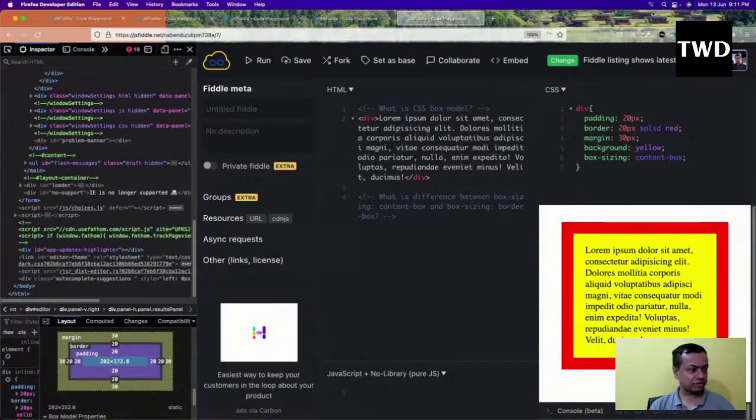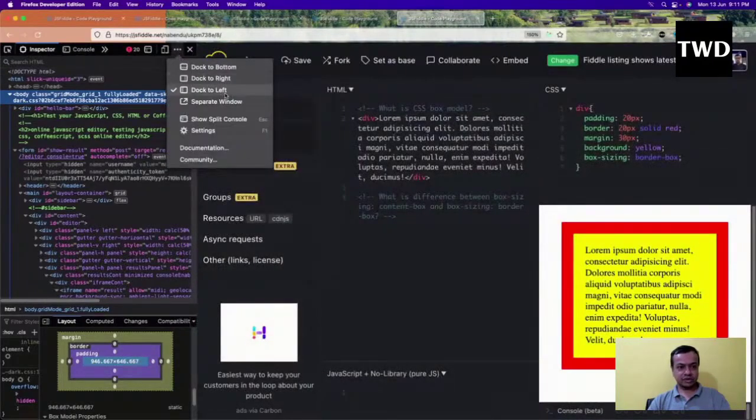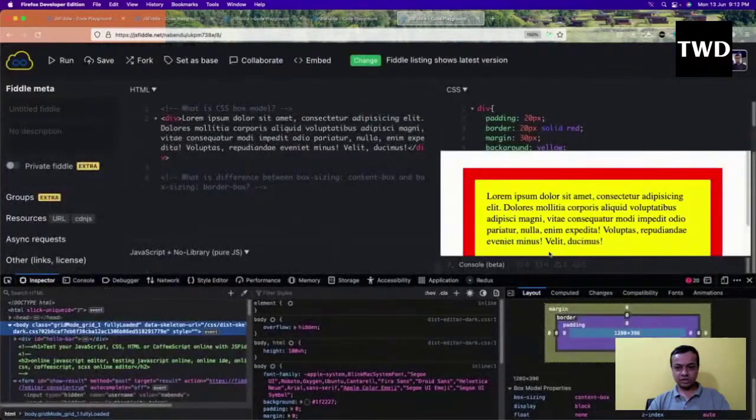Now just see, by default it is content-box, even if you don't give it. Content-box means that the padding and the border are separate from the content. Now I'll change it to border-box. See, it actually shrank. It took the size according to the border box.